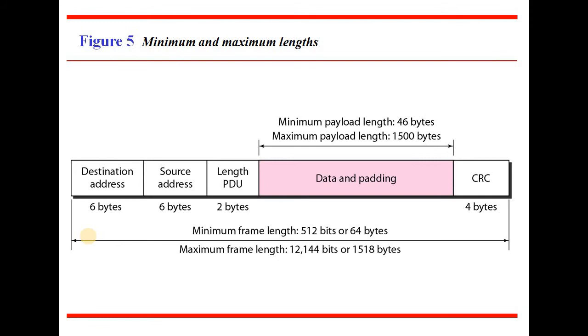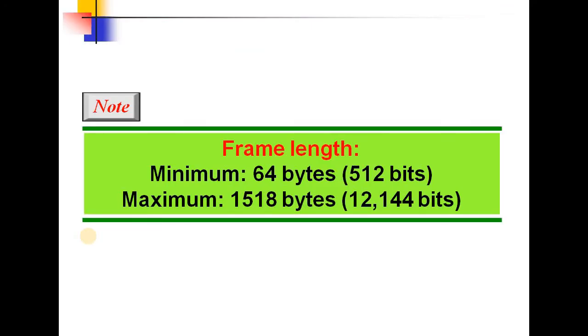If you want to add more bits to reach 46, you make them padding bits, and later 4 bytes will be the CRC. For the whole 802.3 MAC frame, the minimum frame length is 512 bits, and the maximum length is 12,144 bits. As I said, the frame length is a minimum of 64 bytes and a maximum of 1518 bytes.